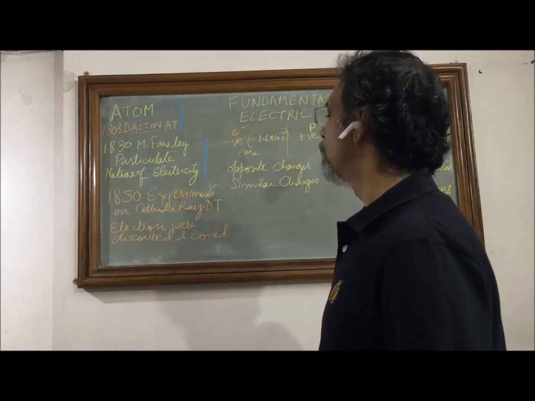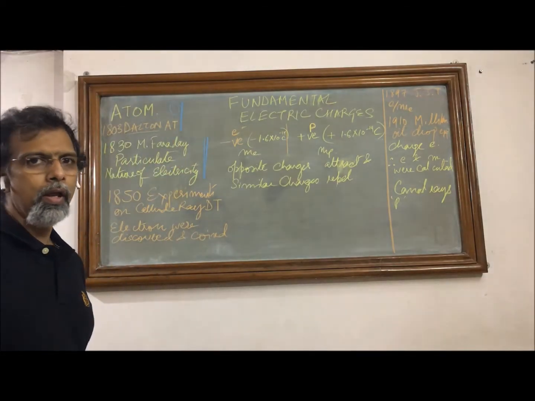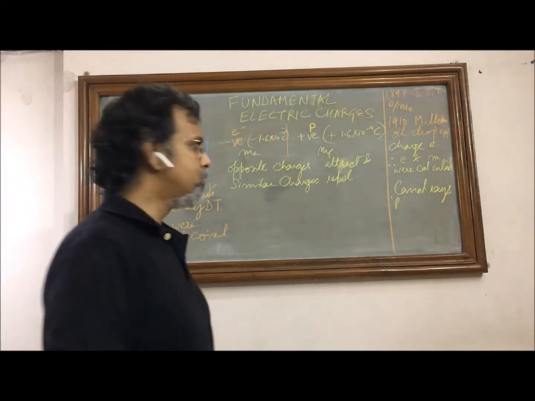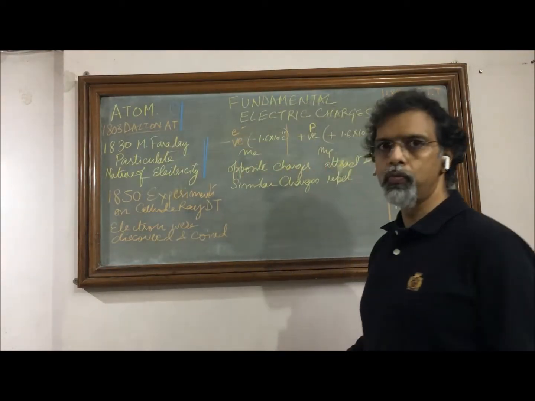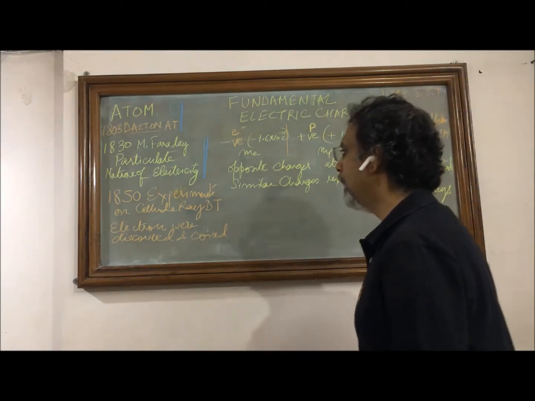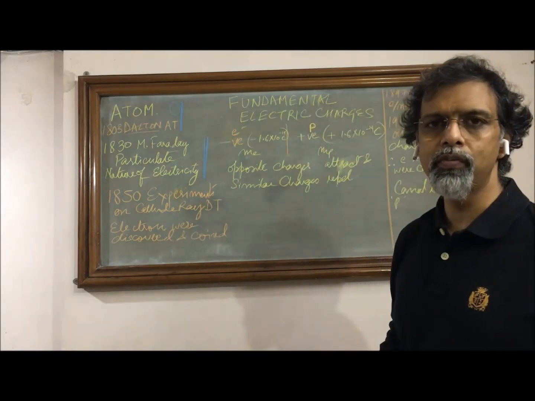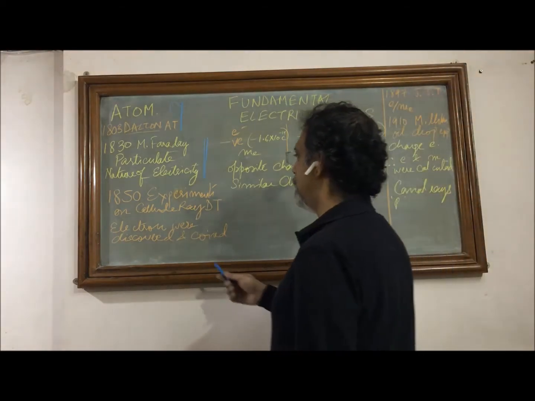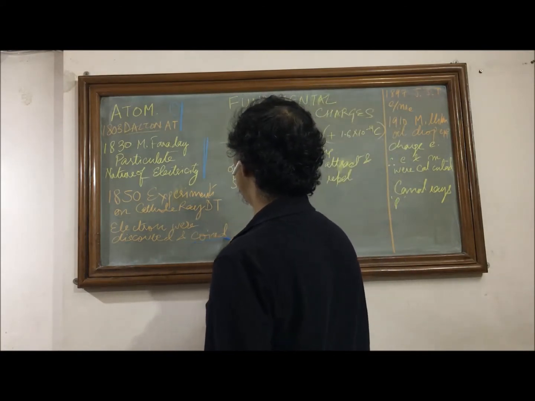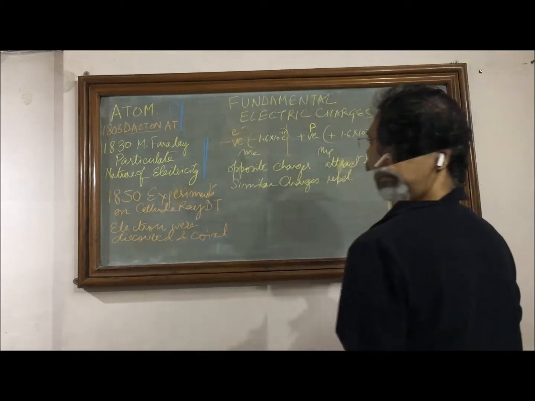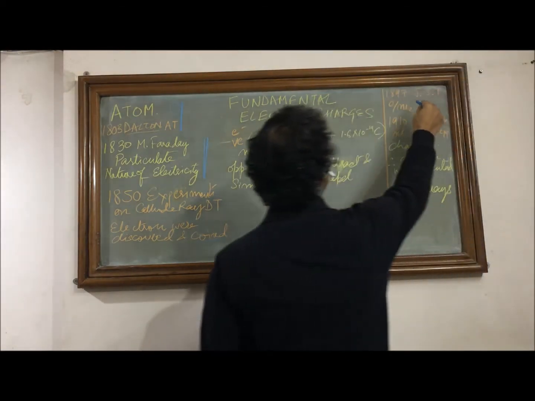Following this discovery, a lot of extensive experimentations were done. Mainly they were done by Michael Faraday and some other scientists of those times, and experiments were done on the cathode ray discharge tubes. They studied various phenomena, and finally they had certain observations. Based upon those observations, they concluded that there is a particle that is subatomic, and they coined this particle as electron.